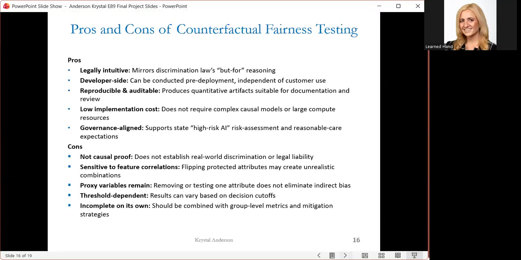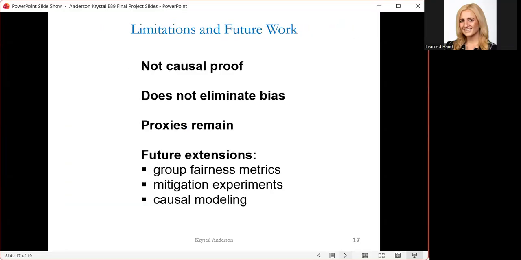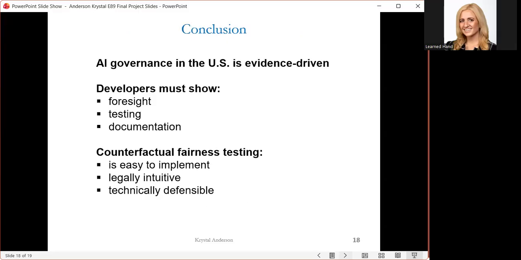There's many pros and cons. It's definitely not a method that can be used alone to say, look, I did counterfactual sensitivity testing and that's all, and everything is good. But with additional modeling and mitigation experiments, you can really put forward a more defensible model.